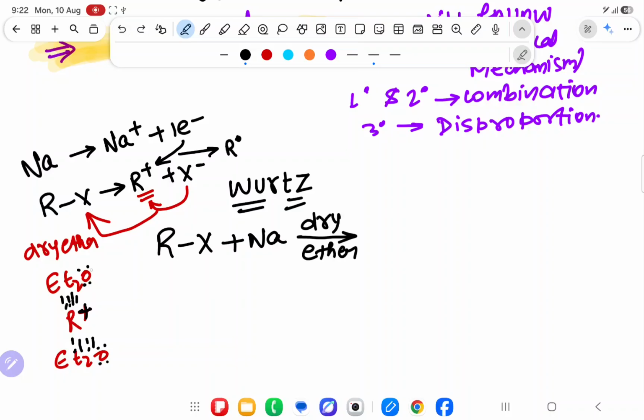Now, in chemistry language, we write that dry ether is used to solvate. This is the term we use in Grignard reagent also, which you have seen.